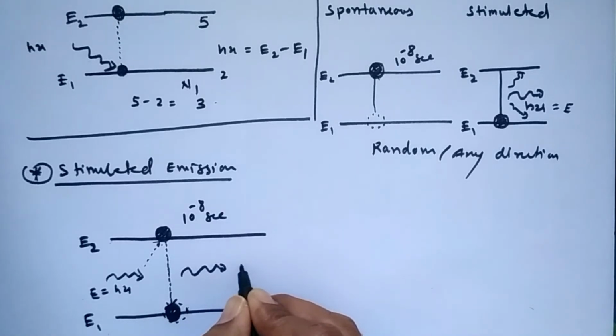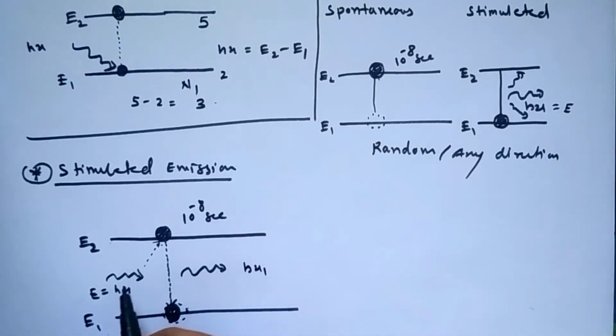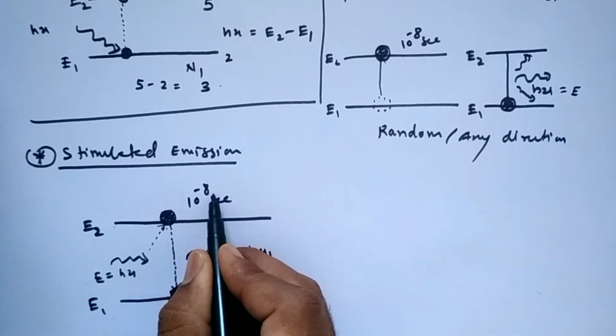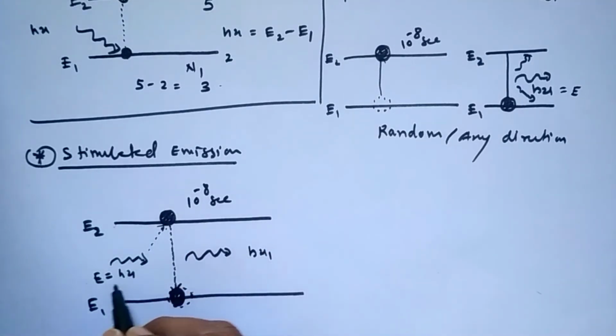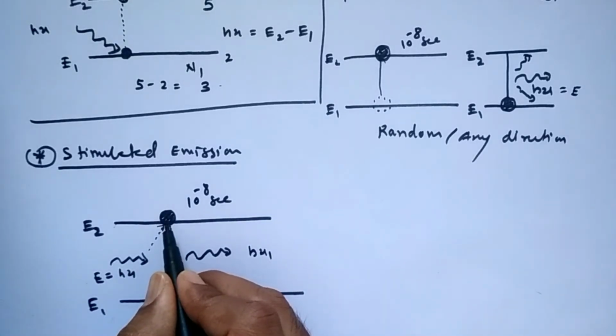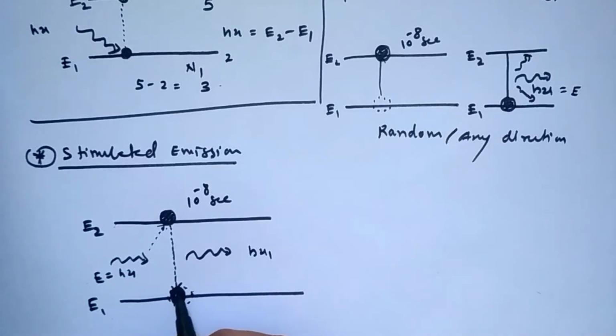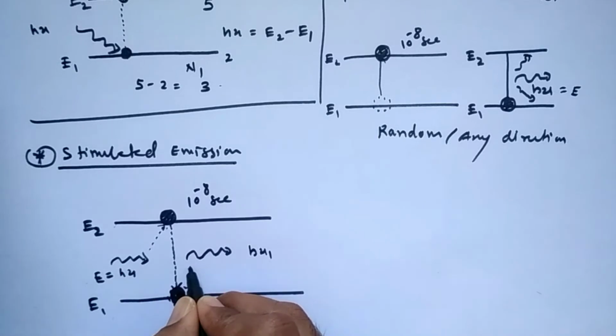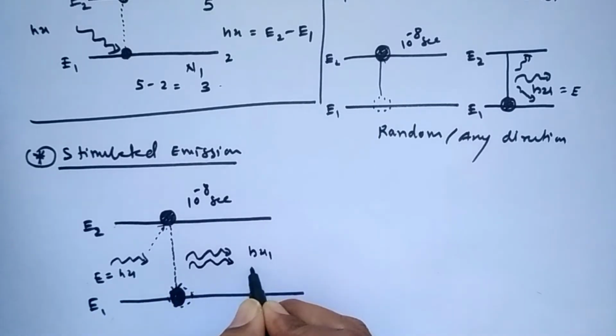That energy is h nu 1, and before the completion of the time period of 10 to the power minus 8 second, this atom again absorbs some energy in the form of h nu. Because of that, this atom is forced back to its original position, and it also releases the energy gained later, in the form of a photon h nu.